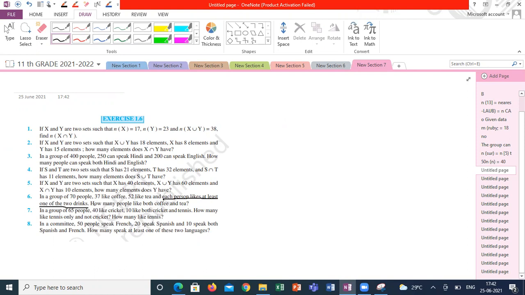We can't say they won't take anything. So n of coffee is equal to 37, n of tea is equal to 52. And all the 70 people like at least one drink. That means coffee union tea is equal to 70.